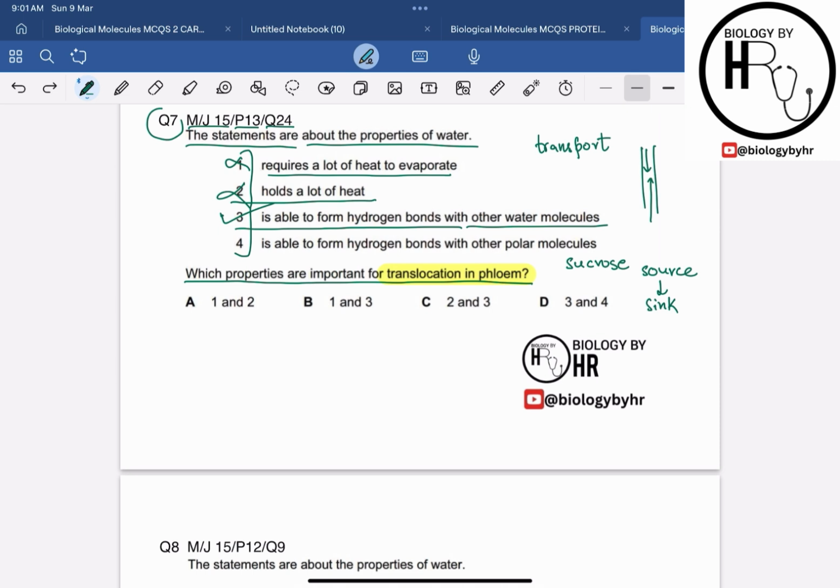The fourth statement says that water is able to form hydrogen bonds with other polar molecules. It also helps water to interact with other substances. For example, it helps water bond with sucrose, or the sugars within the phloem, right? So it will also help in the translocation of sucrose from the source to the sink. So this statement is also correct. Hence the correct answer for this MCQ is option D, which is that statements 3 and 4 are correct.